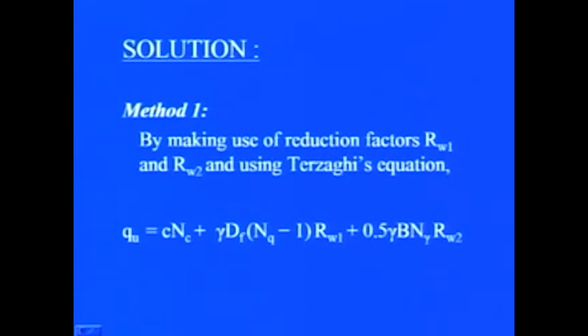Now, in the case of method 1, by making use of the reduction factors RW1 and RW2 and using the Terzaghi equation, the bearing capacity equation is written as Q ultimate equal to C NC plus gamma D and Q minus 1 RW1 plus 0.5 B gamma N gamma RW2.